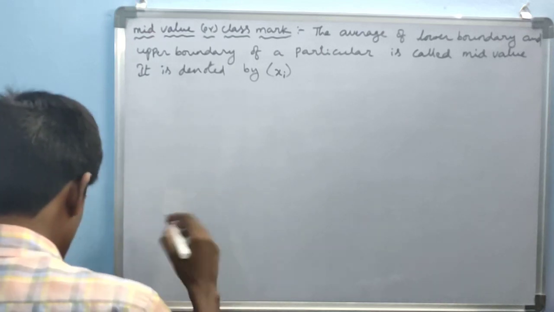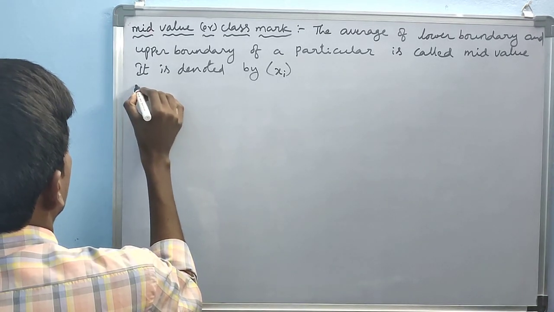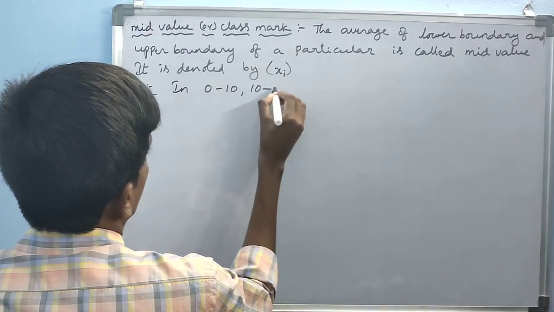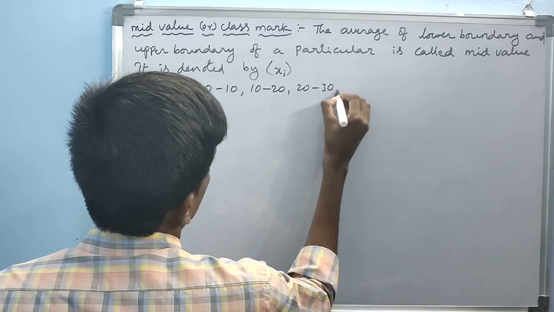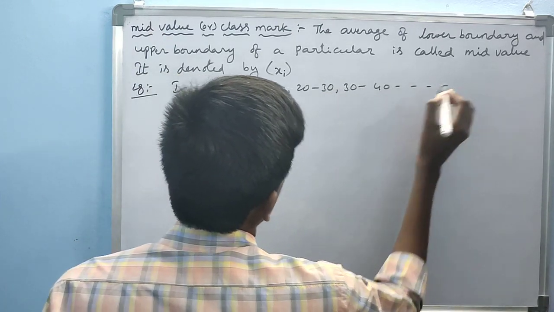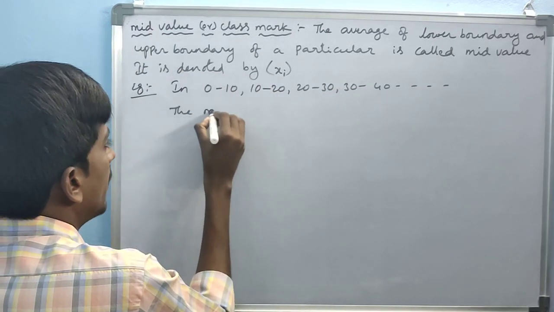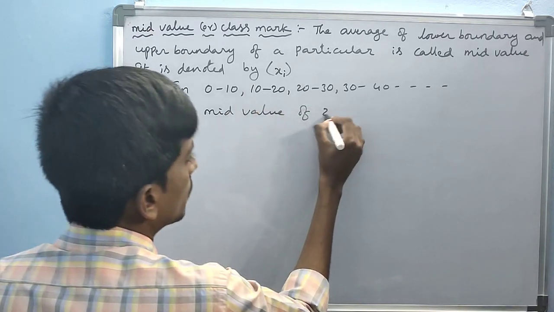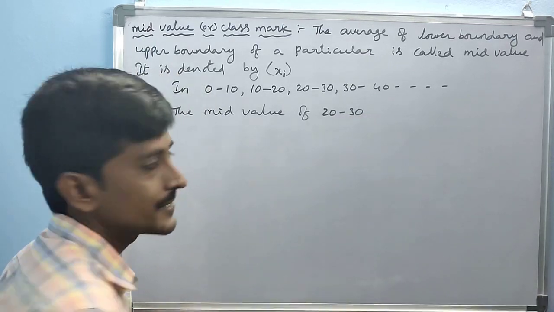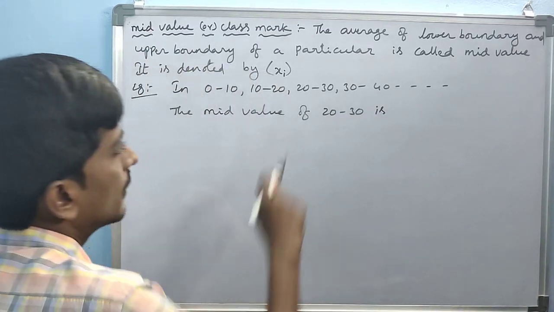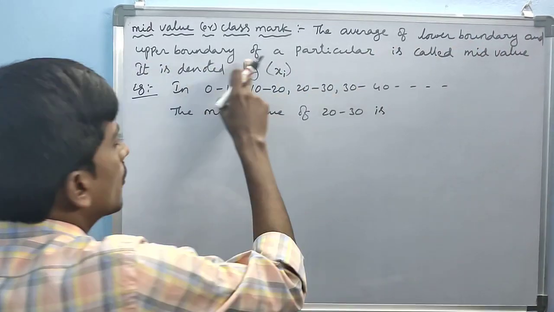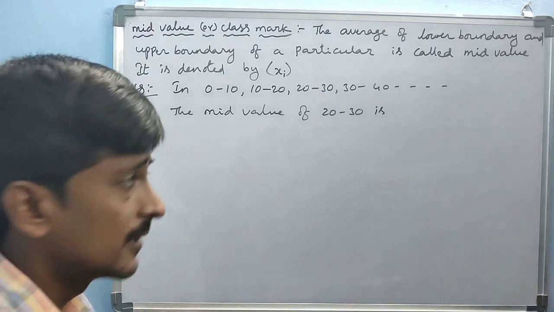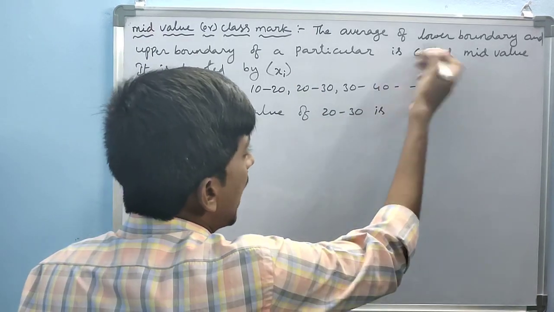Okay. How is it? For example, in 0 to 10, 10 to 20, 20 to 30, 30 to 40 and so on, the mid value of any particular class, for example 20 to 30, is the average of lower boundary and upper boundary of that class.